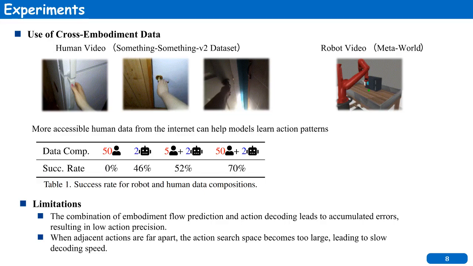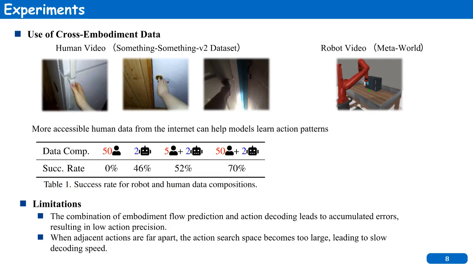Human videos alone cannot transfer directly, but even a few robot examples combined with human motion priors lead to noticeable gains. With 50 human videos and just 2 robot demonstrations, we achieve a 70% success rate, a significant improvement over using robot data alone. This suggests that accessible human videos from the internet can greatly improve data efficiency and help robots learn general action patterns.